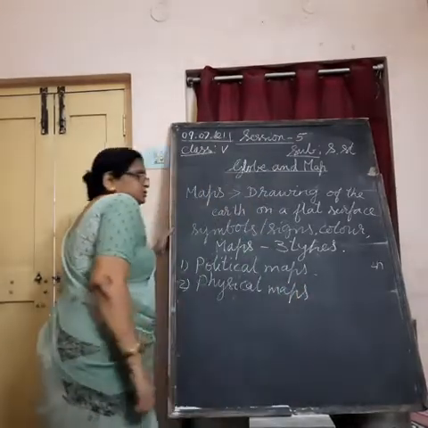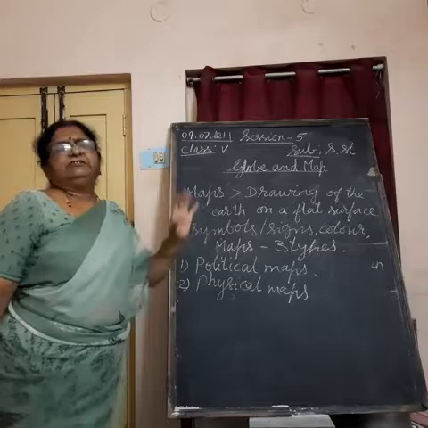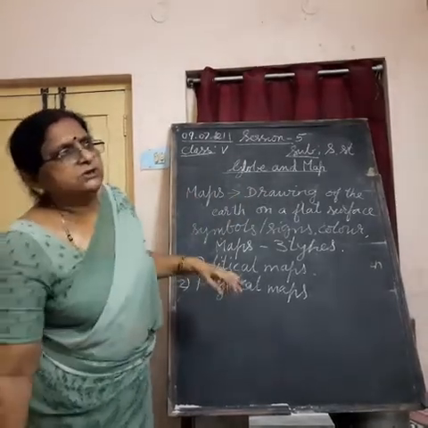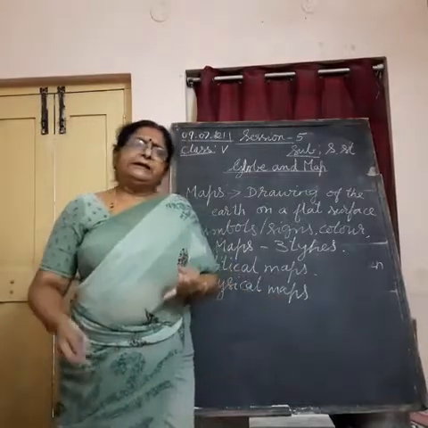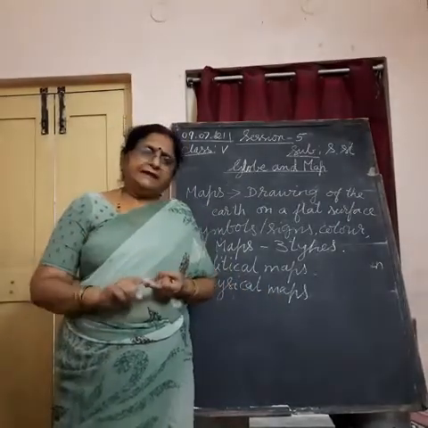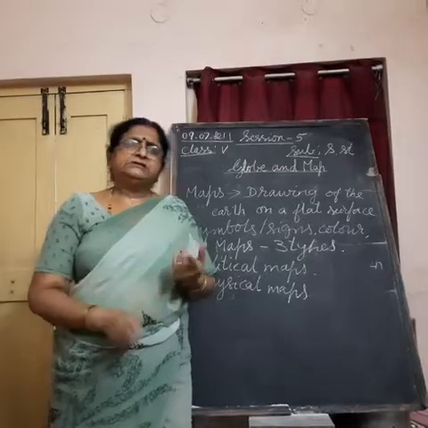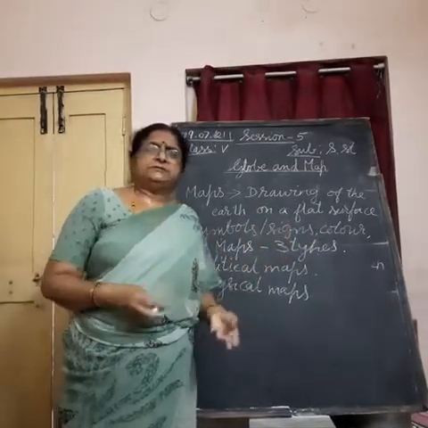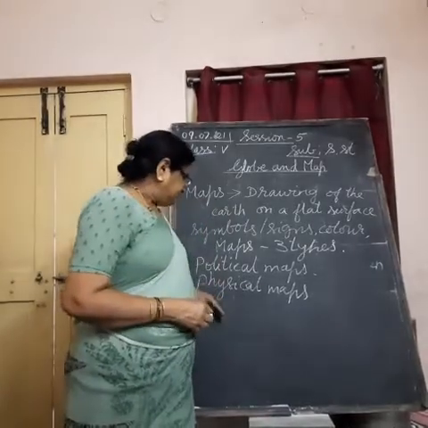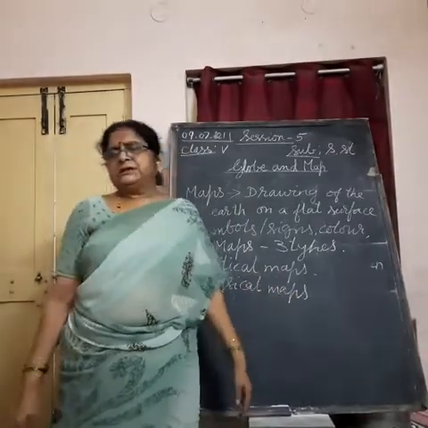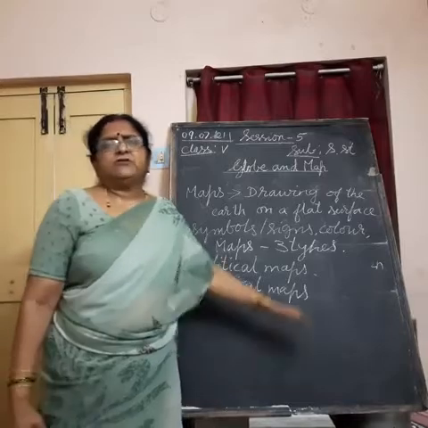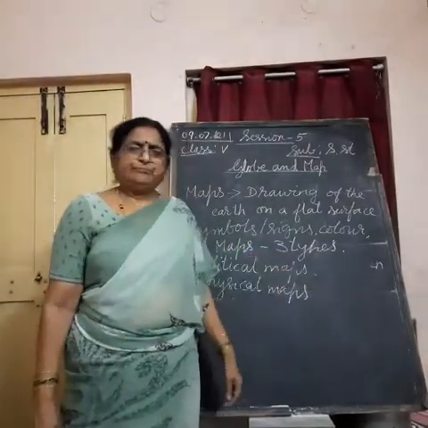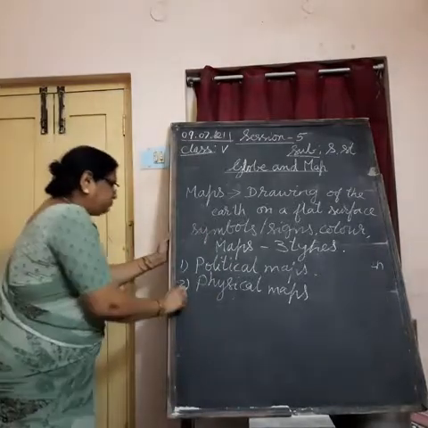Physical maps show us the physical divisions on the earth, or physical divisions of a country, like mountains, rivers, landforms, plains, deserts, plateaus, coastal plains, etc. Forests. Understand? So in this way, physical maps show us the physical features of a particular country or of a particular place. Then third one is the most important.